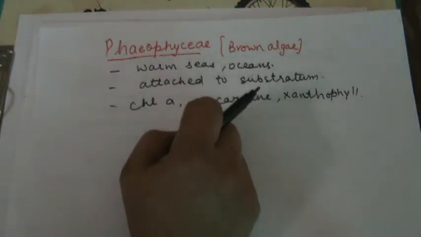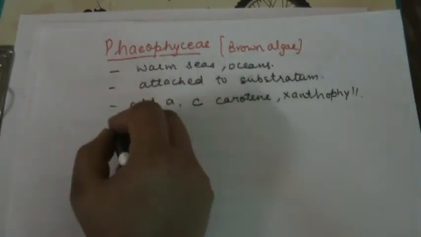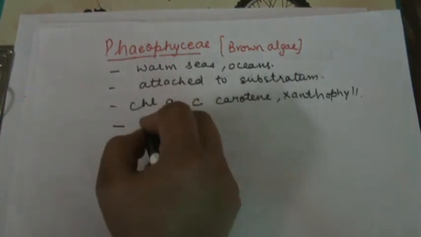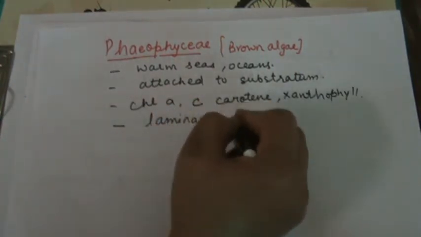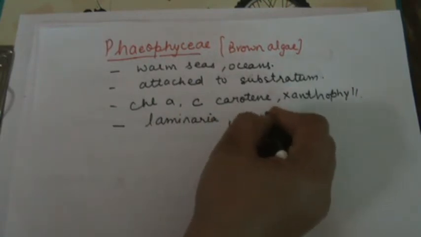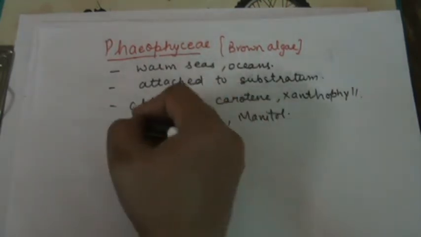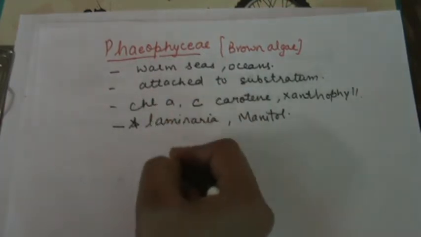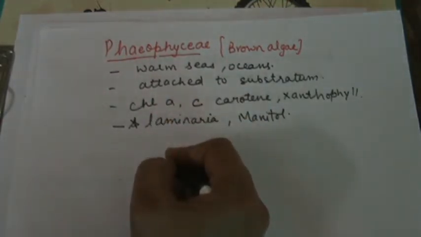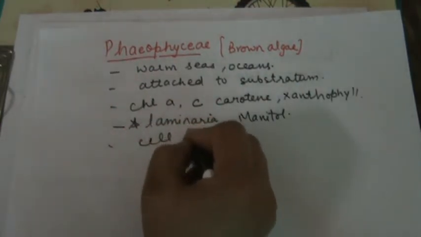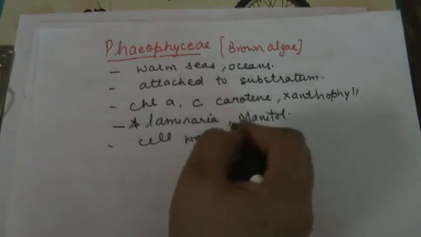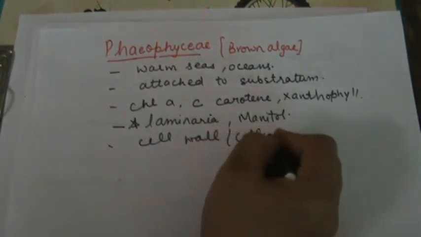Next, food is stored in the form of laminarin or mannitol. This is important. The cell wall is made up of cellulose.